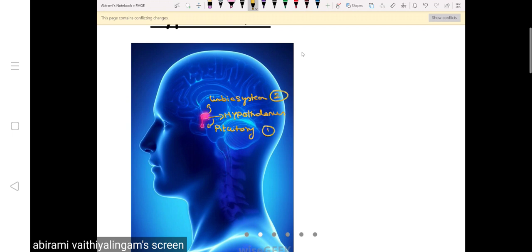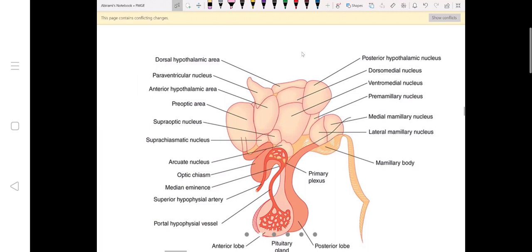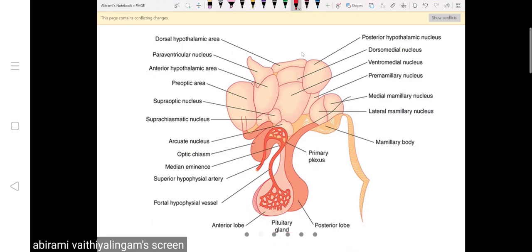If you look at this diagram, it's actually a very difficult diagram, but it's absolutely nonsense if you try to remember this diagram. It's not at all needed. What you need to know is you have the pituitary, and above the pituitary you have hypothalamus. If you know this, it's more than enough. You need not mug up the nuclei and where they are located. You can just put boxes and place the nuclei randomly. What we need to learn is the name of the nuclei and their function. This diagram is not very important.